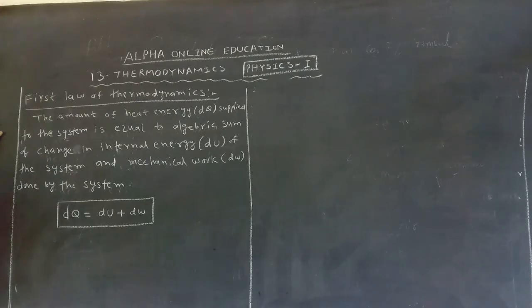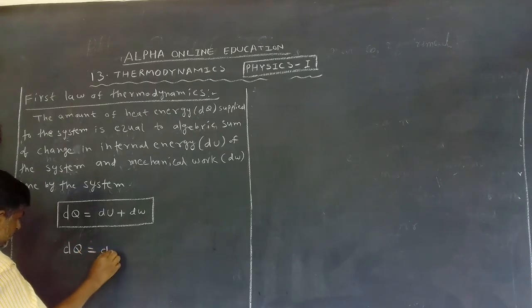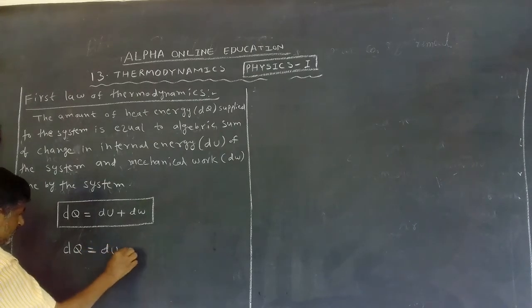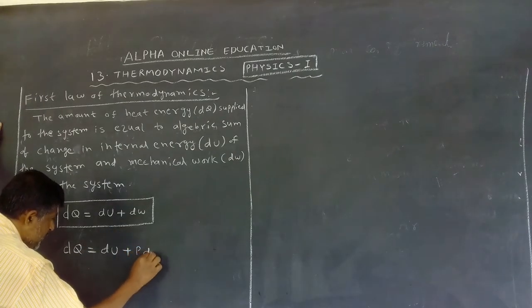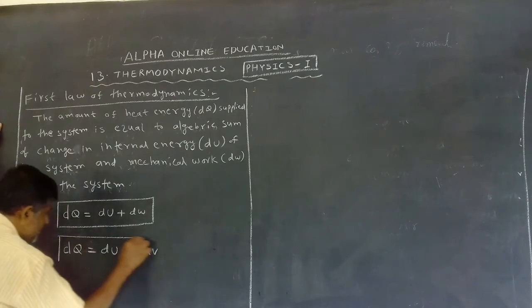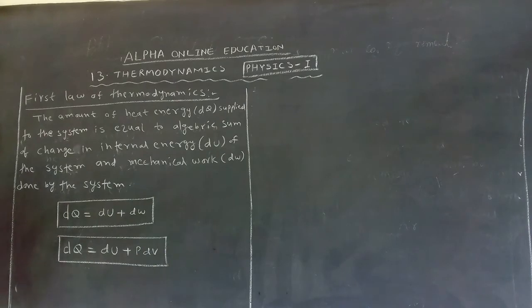This is the mathematical expression for the first law of thermodynamics. Next, dQ is equal to dU plus, what about dW? Just now we proved dW is equal to how much? P dV. We can write two forms: dQ is equal to dU plus dW, or dQ is equal to dU plus P dV. Now what is dU?